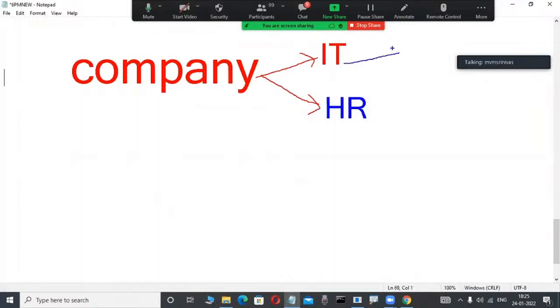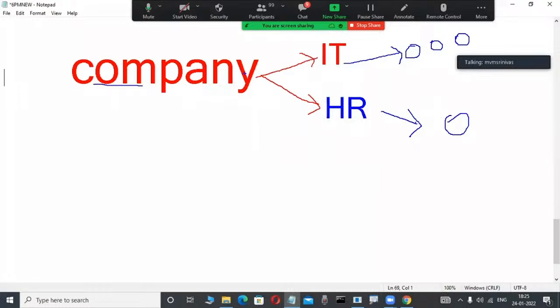In this IT department, suppose you are joining a company, you are also working in the IT department, right? Yes. In this IT department, 3 employees are working, for example. Again, in the HR department, 1 employee is working. This is a small scenario.